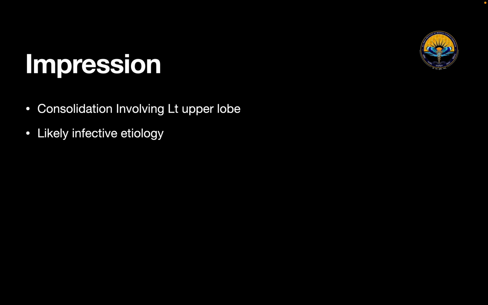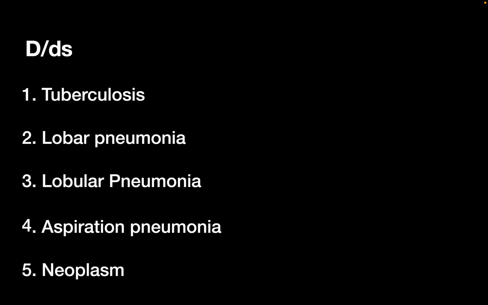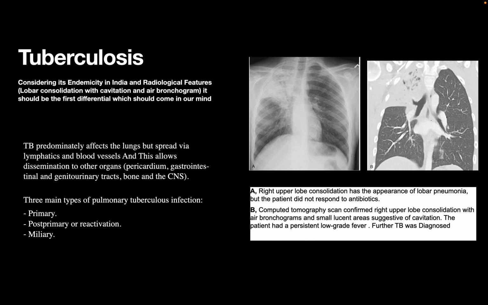So the impression which we got was a consolidation involving the left upper lobe, predominantly the middle and lower zones of the upper lobe. It was likely an infective etiology. So the differentials which we can think of are TB, lobar pneumonia, lobular pneumonia, aspiration pneumonia, and neoplasm causing an obstructive pneumonia. First, coming to tuberculosis, considering the endemicity of TB in India and the radiological feature which we see, that is lobar consolidation with cavitation and air bronchogram, TB is the first diagnosis which we can think of.